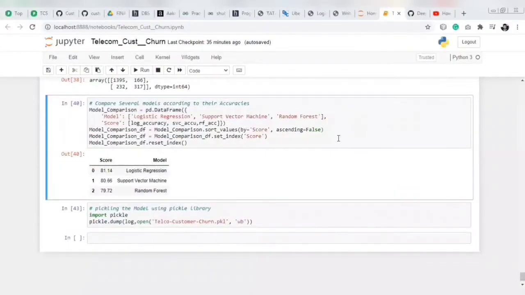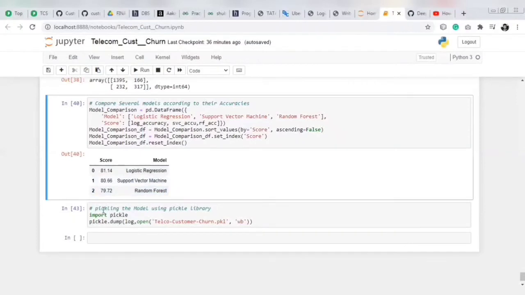After the confusion matrix we have compared our model accuracy. In the model variable we have a list of our models, like logistic regression, support vector machine, and random forest. In score we have the accuracy of all these models, and in the next line we have sorted these models on the basis of their scores. In the next line we have set the index by score. By running this cell we can see that logistic regression has the highest accuracy, support vector machine has the second highest accuracy, and random forest has the third highest accuracy.